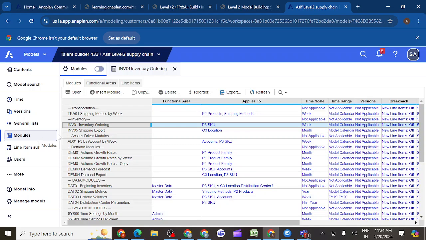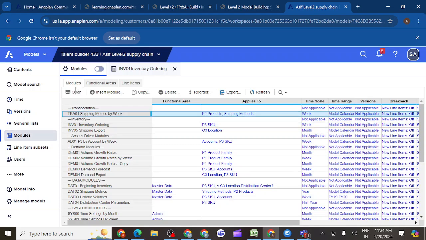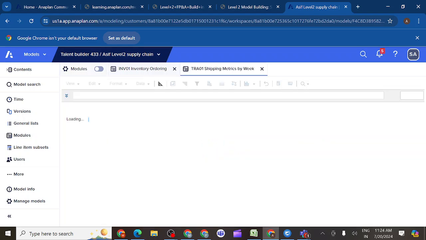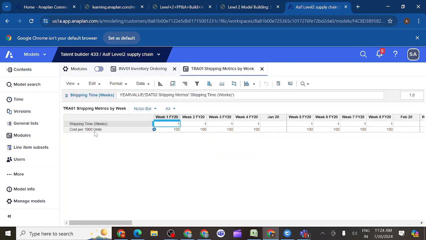Yes, in Transportation 01 we have the shipping cost, is it correct? Yes. Cost per 1000 units, shipping time in weeks, we have here cost per 1000 units, you can see. So in this way we can understand, we have this one, so cost per 1000 units.